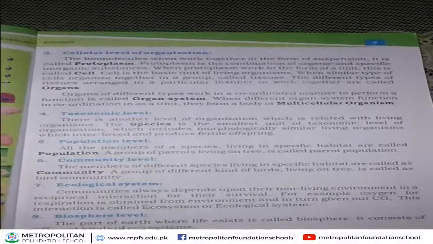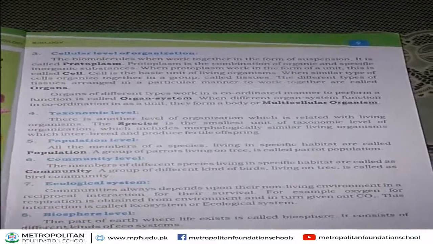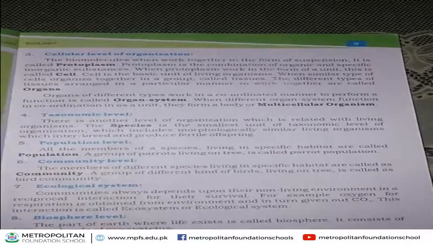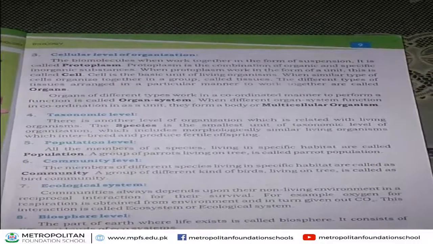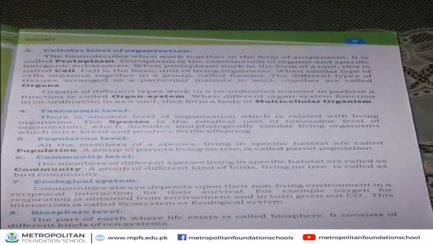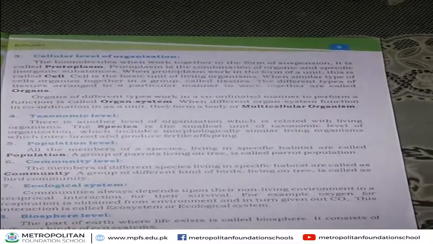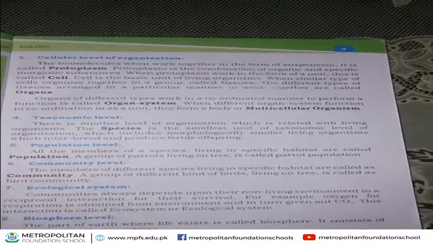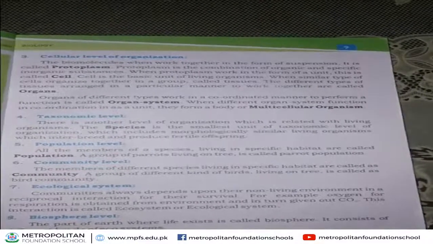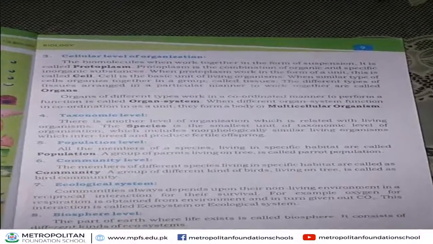Next, ecological system. When different types of communities depend on one another and on their non-living environment, they are called an ecological system. For example, if we take the example of plants, they depend on sunlight and chlorophyll for making their food, and other living organisms such as animals and human beings depend on plants.